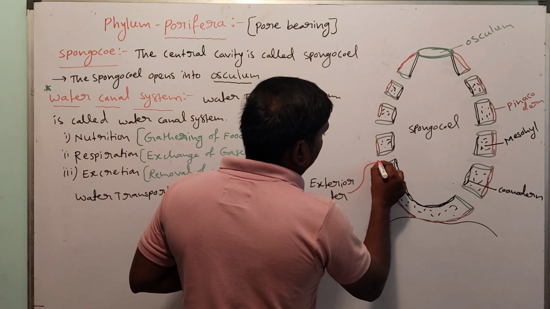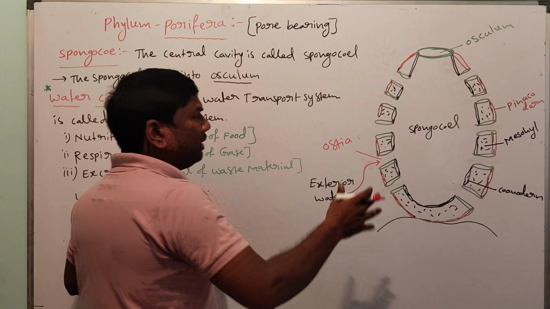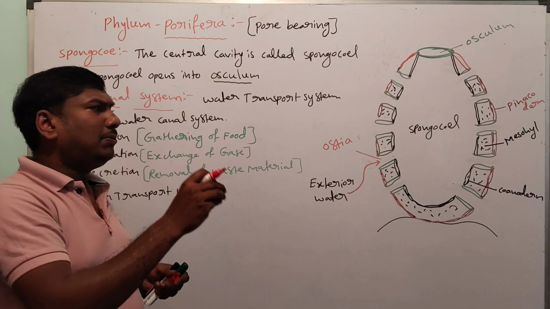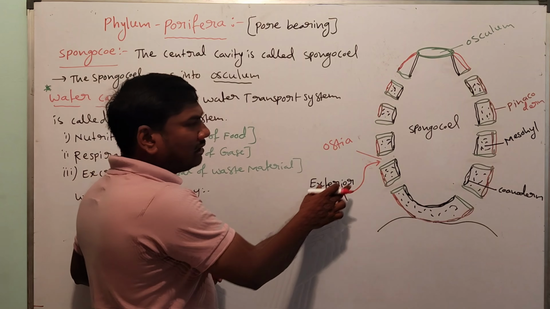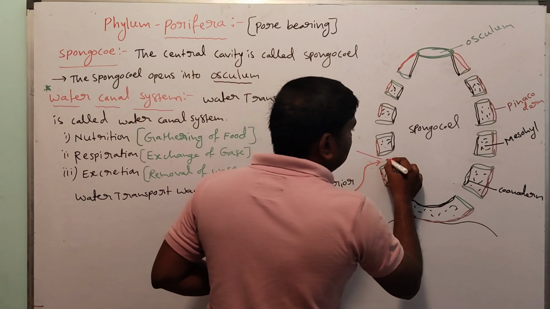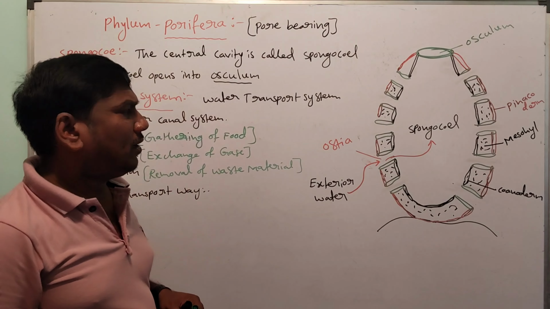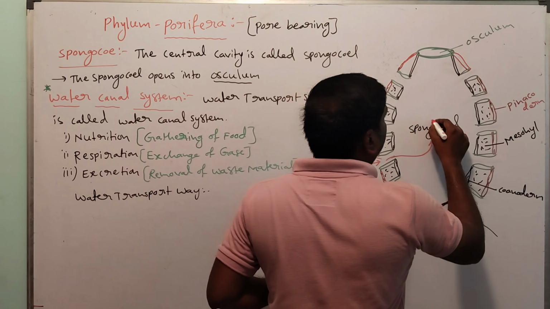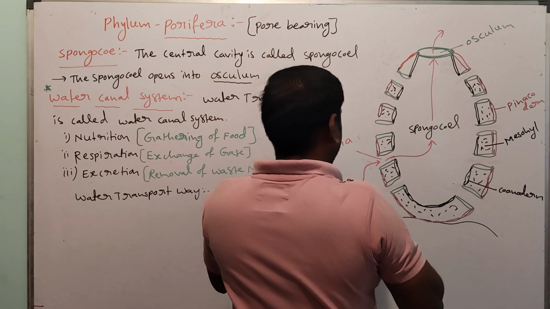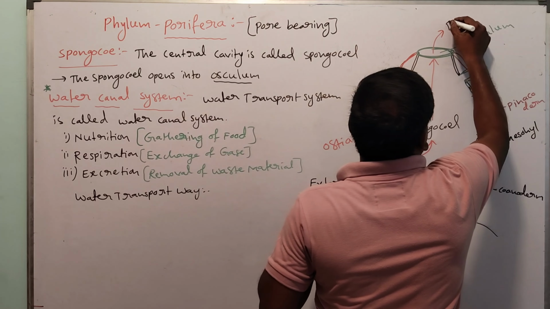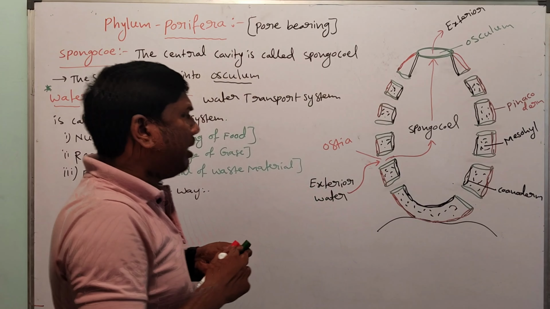The many holes and pores present over the entire body are called ostia. From the ostia, water goes to the spongiocele, from the spongiocele to the osculum, and from the osculum again to the exterior.